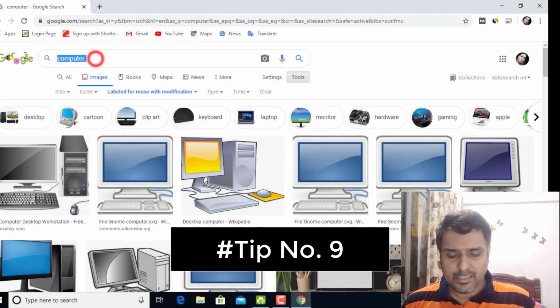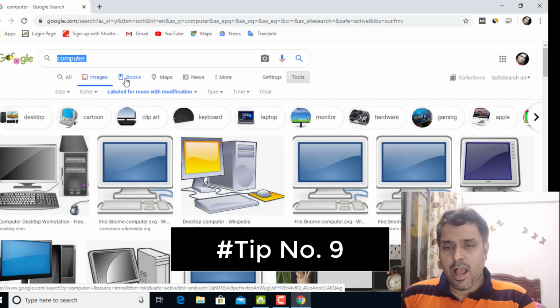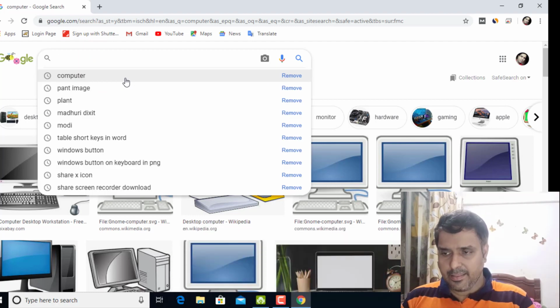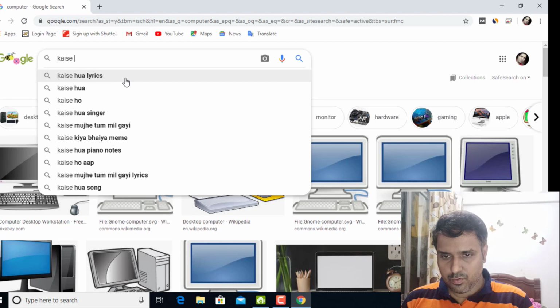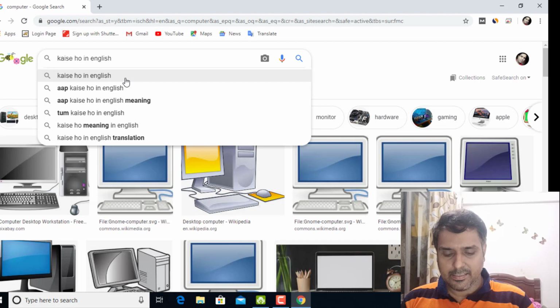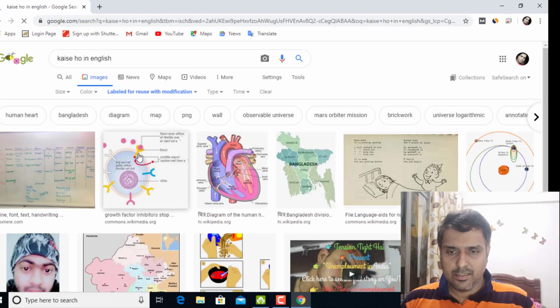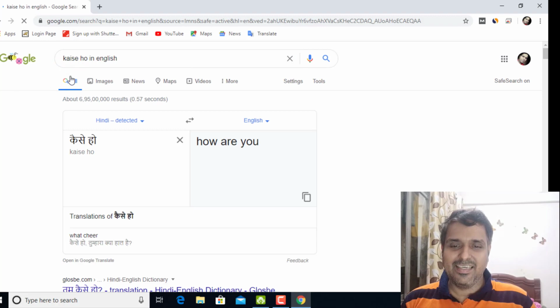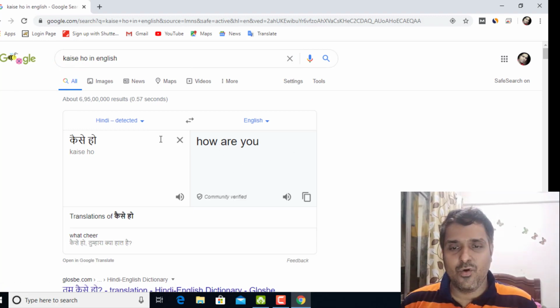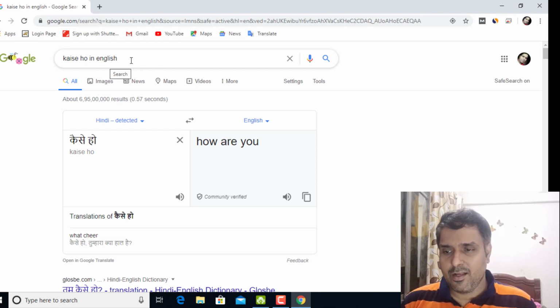Next, my tip is, if you are learning some language, like I want to just say in Hindi, kaise ho, and I want to convert it into English. Let's see, press enter, you will get it instantly. It's on images, that's why it is showing. See, kaise ho, how are you? It will automatically detect and translate your words and immediately show you. So you can use this. This is also very useful. Sometimes if you don't get the meaning of what the person is saying, you can instantly use Google and find it out.